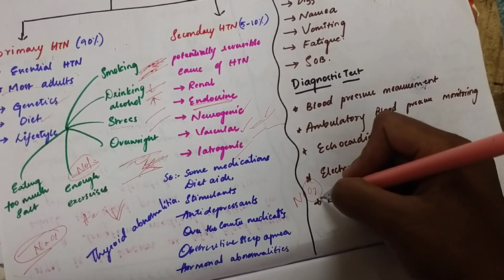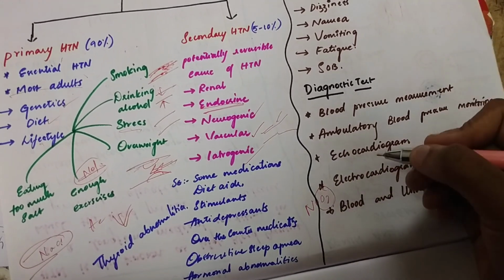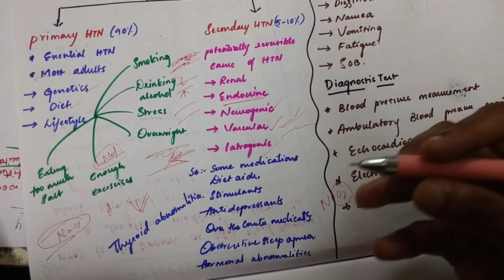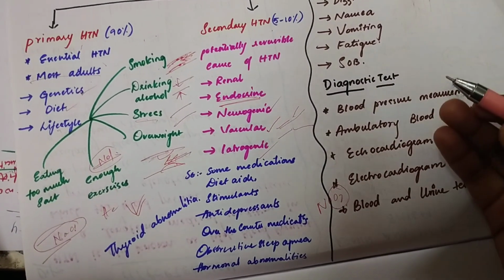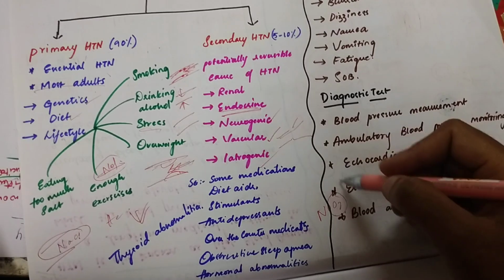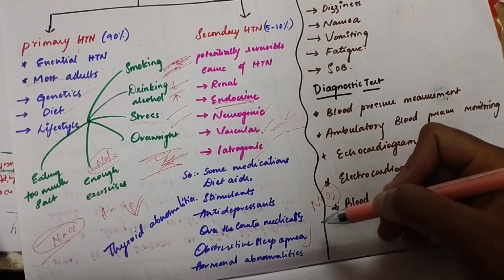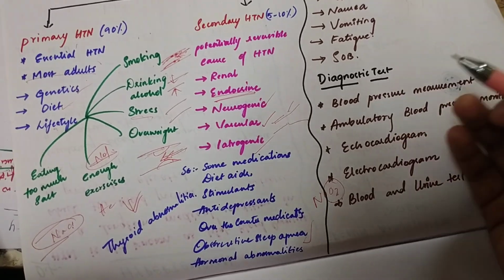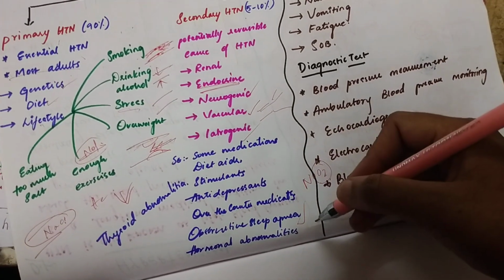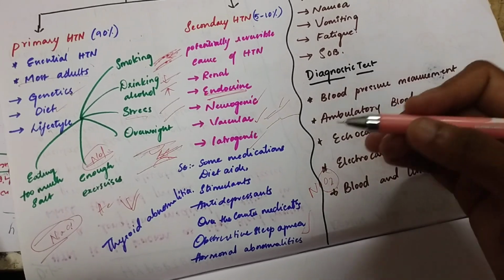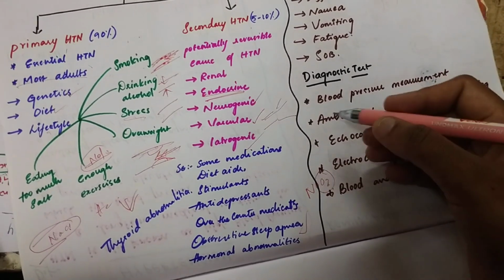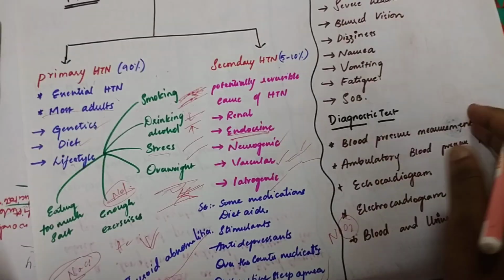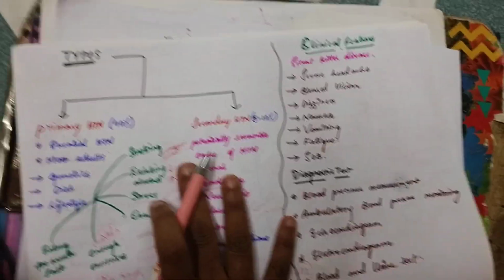If there is no oxygen supply in our blood, every organ needs oxygen, so every part will demand more blood. In obstructive sleep apnea, oxygen is less, so what will happen? Again vasoconstriction and the blood pressure will rise. Then hormonal abnormalities like aldosterone abnormalities also lead to secondary hypertension. Some thyroid abnormalities can also lead to secondary hypertension. These are the types and their causes.